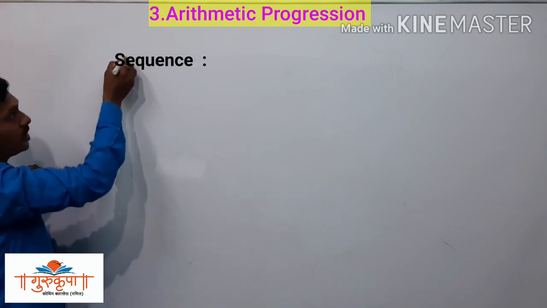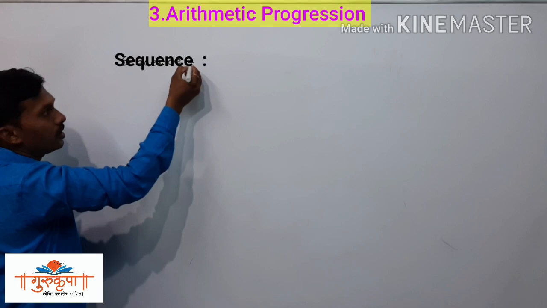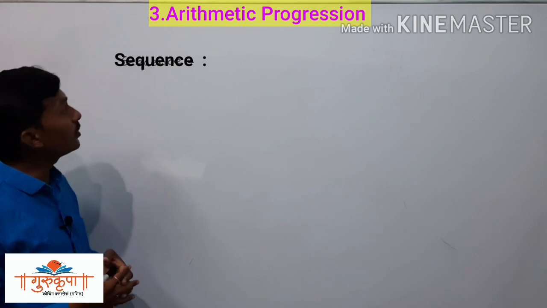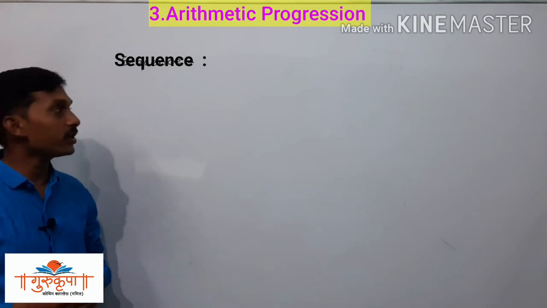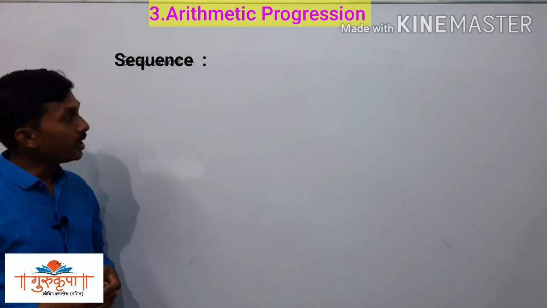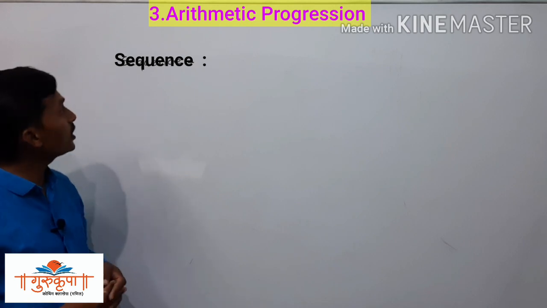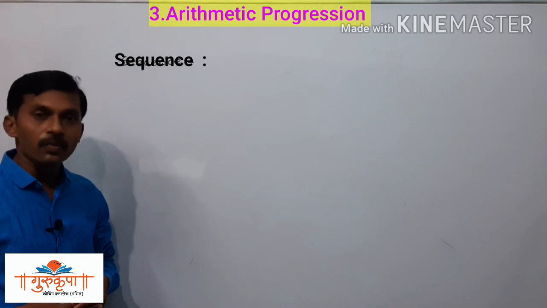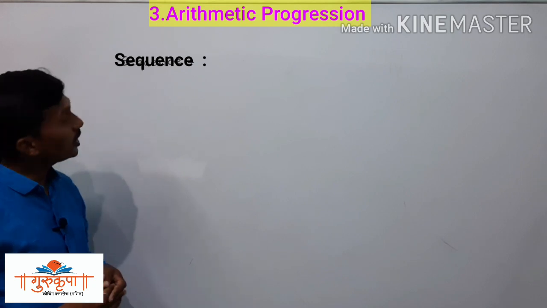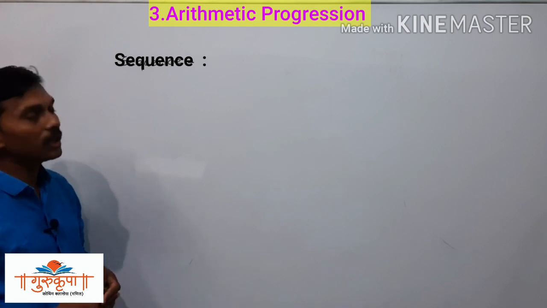The first concept from this lesson is the sequence. Now what is sequence, or what is the exact meaning of the sequence? Sequence is nothing but the set of numbers arranged in definite order. If the numbers are arranged in the definite order, then that set is called a sequence.